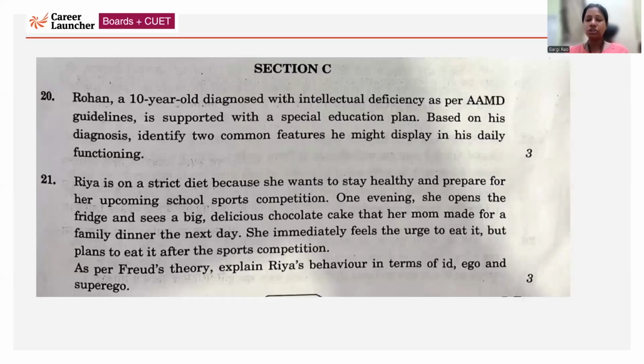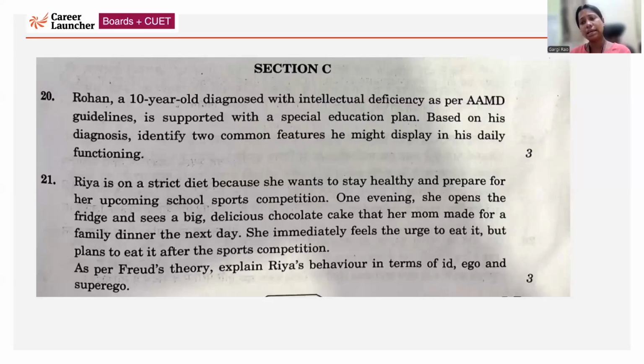So, firstly, you will mention that id works on the pleasure principle, ego works on the reality principle, superego works on the morality principle. Then you will talk about the immediate urge, which Ria develops on opening the fridge, that I should eat the chocolate cake. That's basically the id. Now she realizes, no, let's not eat the cake now. Let's finish the competition. Whatever weight I have to manage, I'll do it and finish the competition.